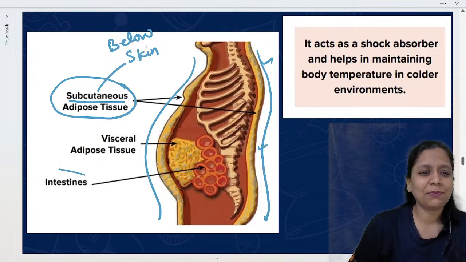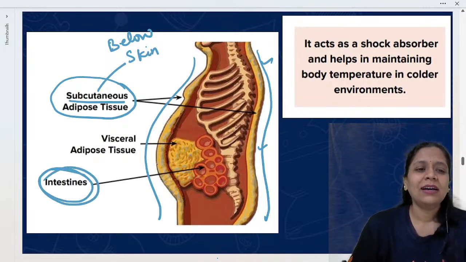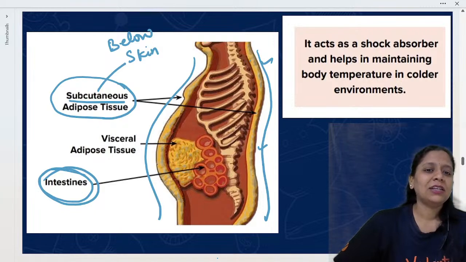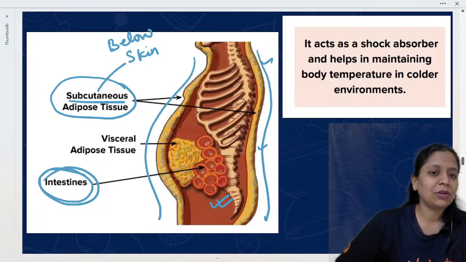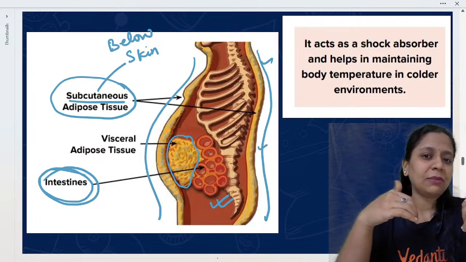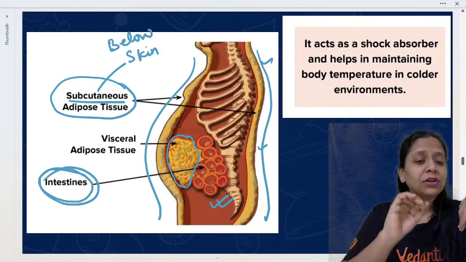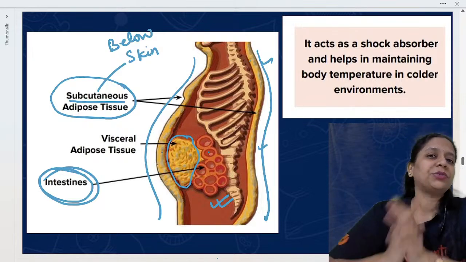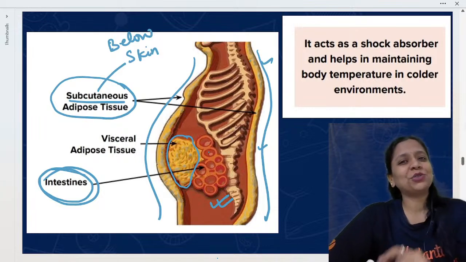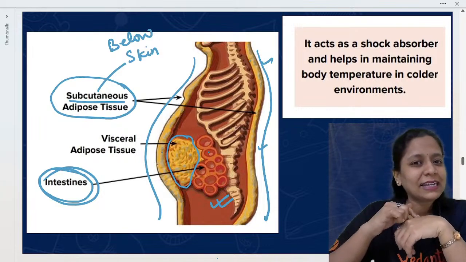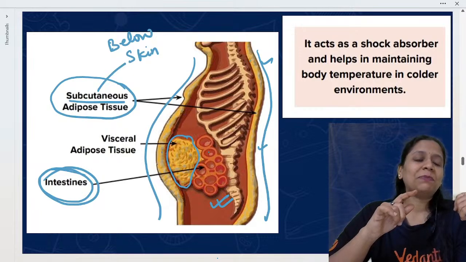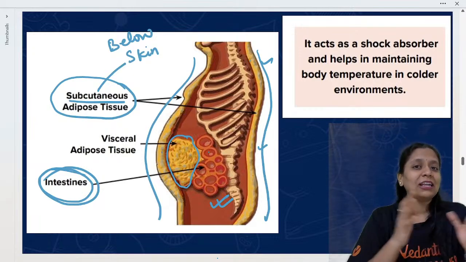So ఇక్కడ చూడండి, suppose intestine is one internal organ. Okay, so ఇది intestine and skin మధ్యలో, can you see this yellow color part? Okay, so intestine and skin మధ్యలో కొంచెం space ఉంటుంది కదా, ఆ space also filled with adipose tissue. Okay, so adipose tissue not only present below the skin, it will also be present between internal organs.